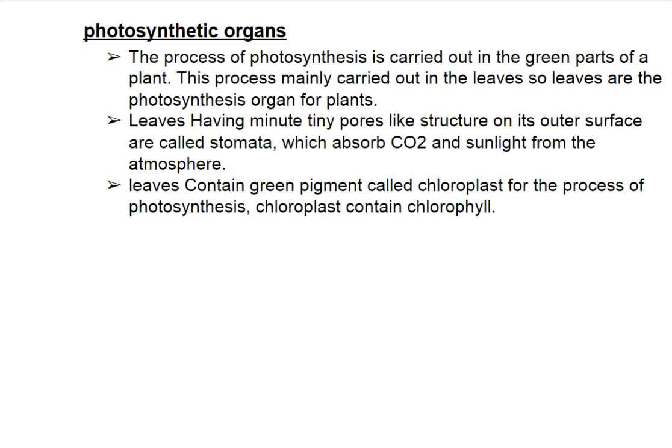So what are the photosynthetic organs? The process of photosynthesis is carried out in the green parts of a plant. This process is mainly carried out in the leaves, so leaves are the photosynthetic organ of plants. Leaves have minute, tiny pore-like structures on their outer surface called stomata, which absorb CO2 from the atmosphere. Leaves contain the green pigment chlorophyll in the chloroplasts, which is necessary for photosynthesis.